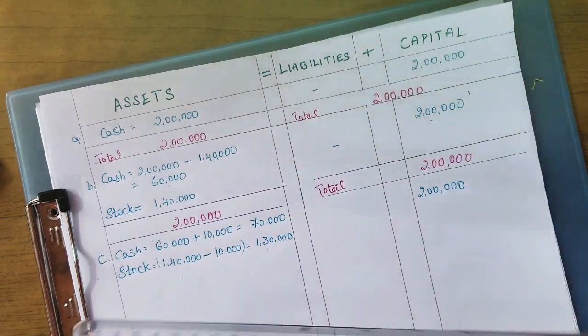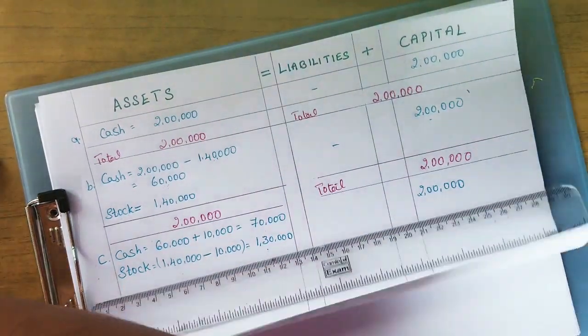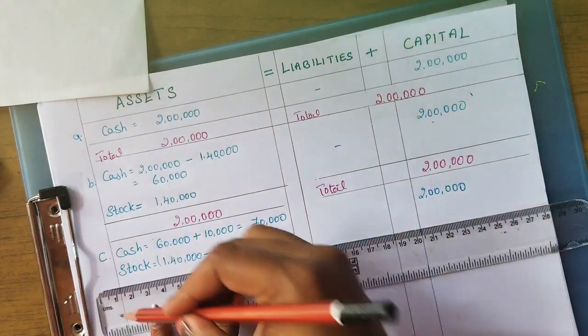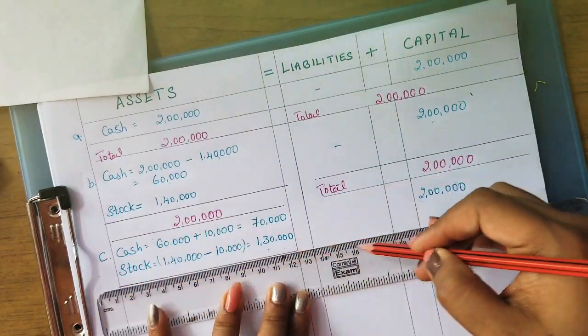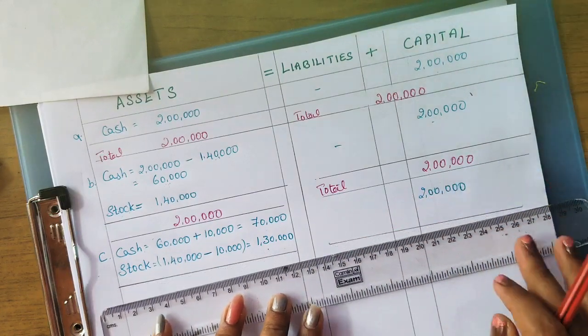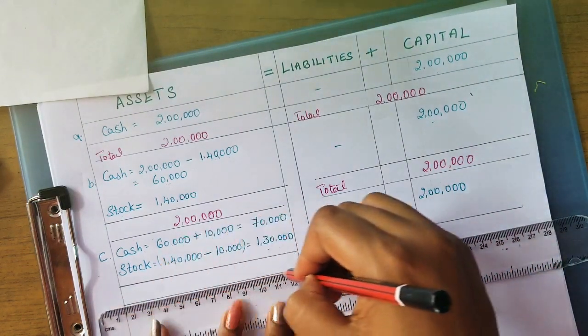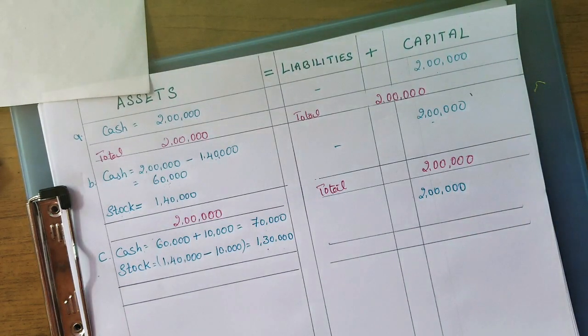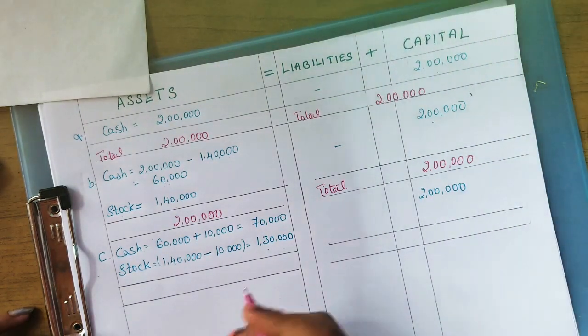So we will do the totaling now. For each transaction, it is best to see it neatly, maintain the notes, draw the lines neatly. Your presentation is very important.